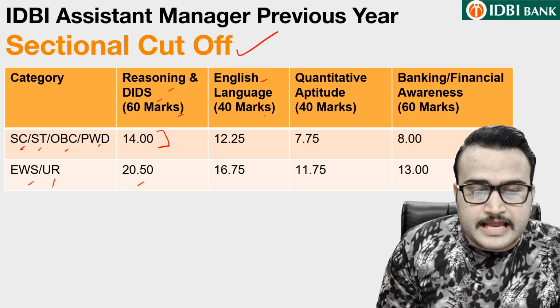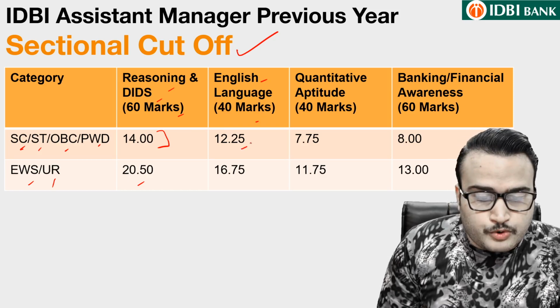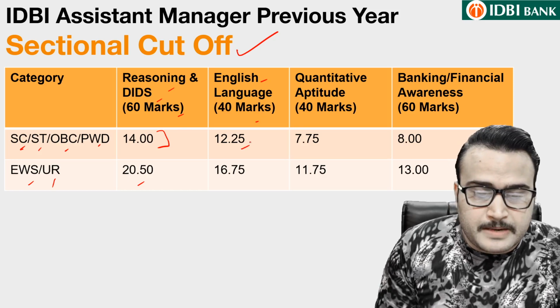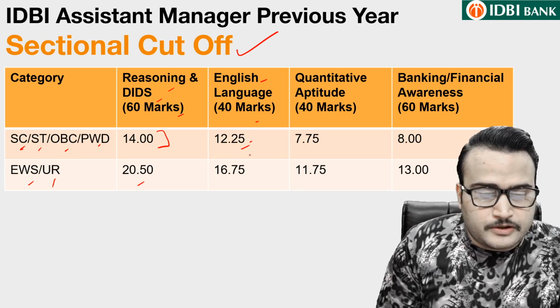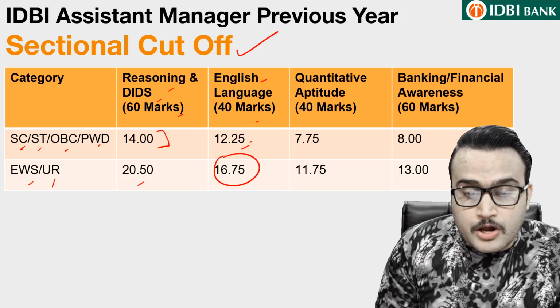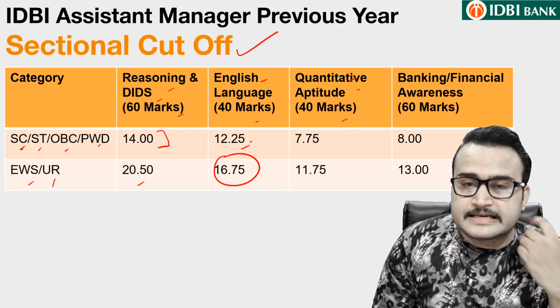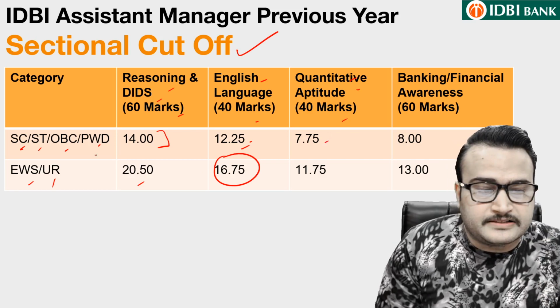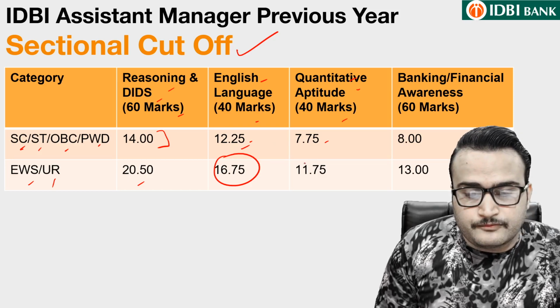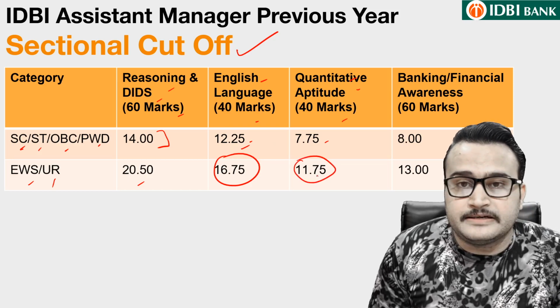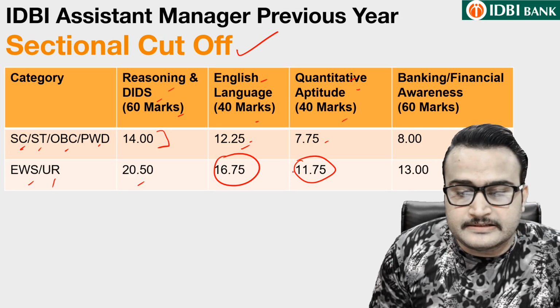For the English language, 40 marks overall. Out of 40 marks, 12.25 for SC, ST, OBC and PWD, and EWS unreserved 16.75. Quantitative aptitude, 40 marks section guys, and 7.75 was the sectional cutoff for SC, ST, OBC and PWD candidates, whereas it was 11.75 for EWS unreserved category.